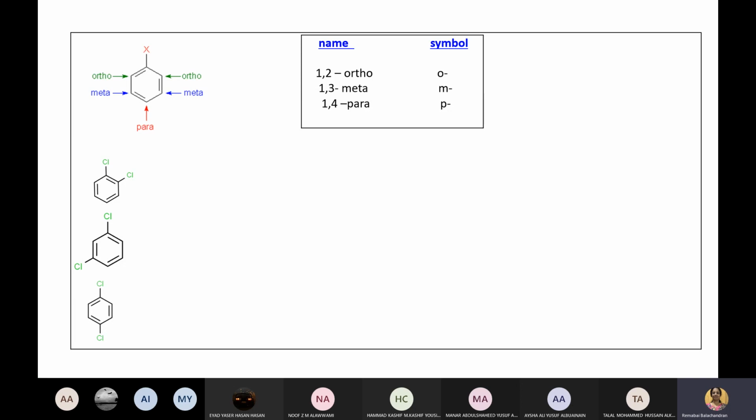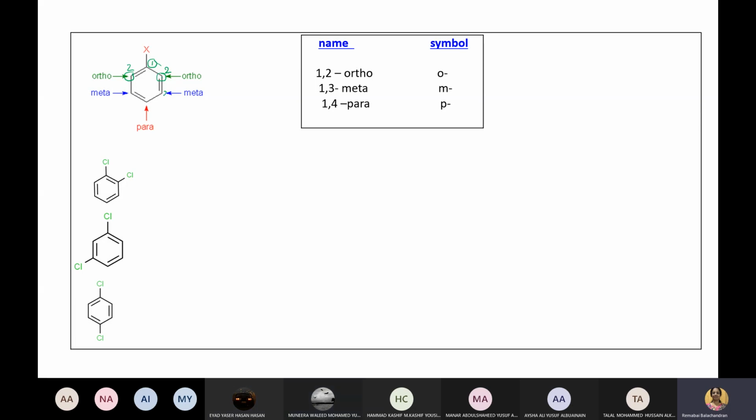So anyway, look here. This is just X. X is a group. It can be chloro or bromo or whatever. Now, the relative positions. If you number it, this is 1. This adjacent position, the next position, we call it 1, 2. If you number this way, it's 1, 2. If you number this way also, it's 1, 2. So the 1, 2 position is called what? Ortho. Okay, ortho position.